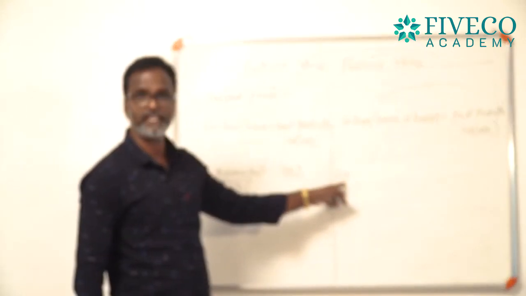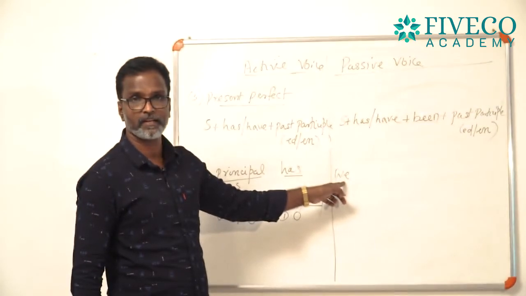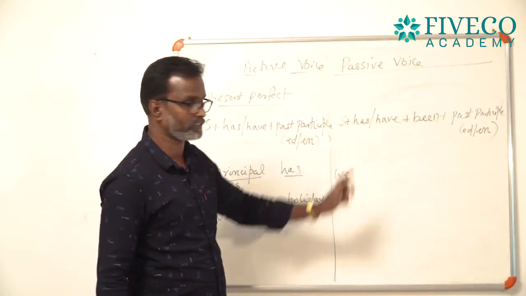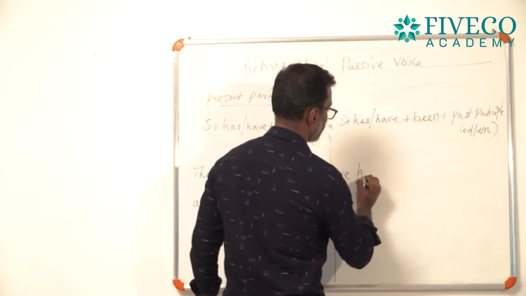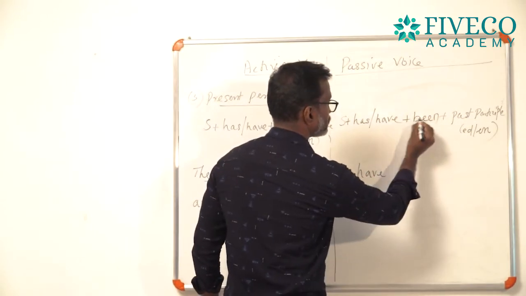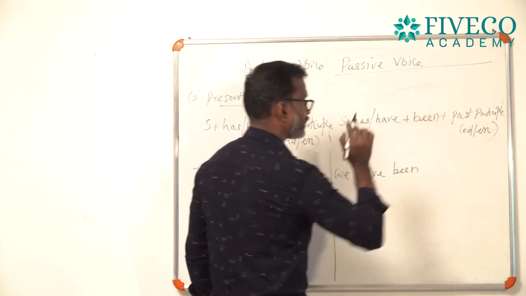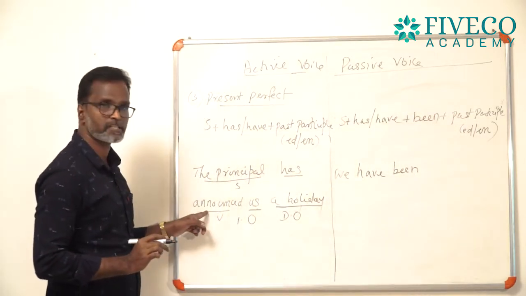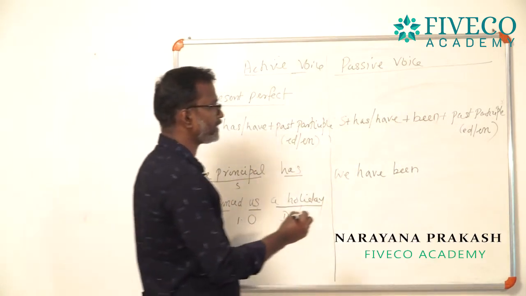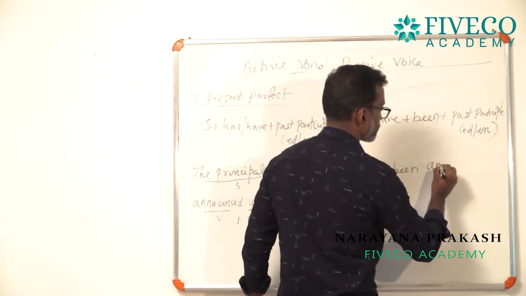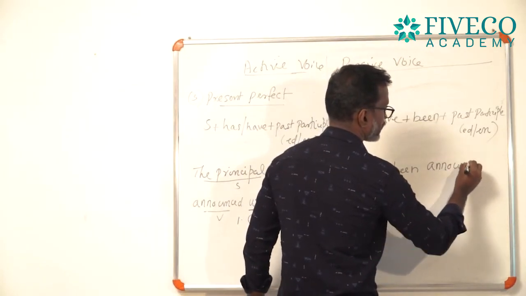The subject we is plural, so you can select have. We have, plus been: we have been, plus past participle. What is the past participle? Announced. We have been announced.